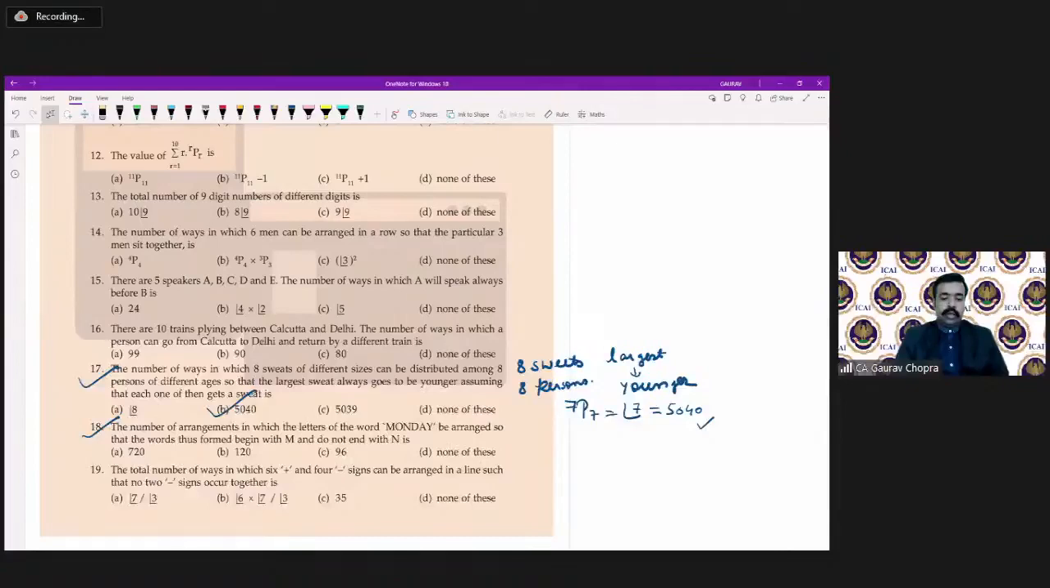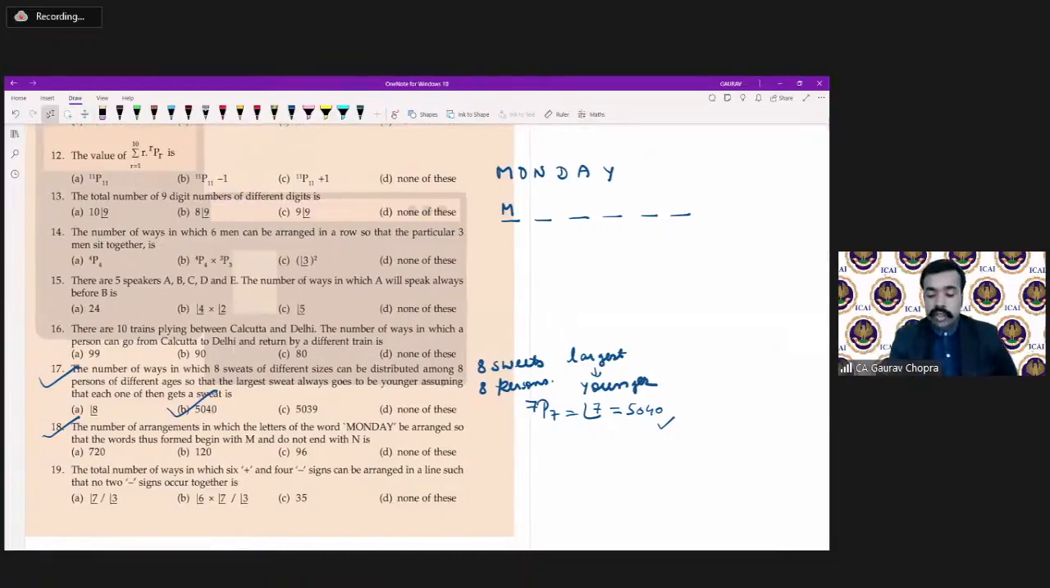So what do we have to do now? MONDAY, M-O-N-D-A-Y. M is fixed. Now the remaining places we have are 1, 2, 3, 4, 5. And at the last place, N should not come. We have discussed that whenever there is a negative condition, that this should not be there, we can first find it. If N is placed at the last position, what will happen? If M is already fixed at the first place and N is fixed at the last place, we have 4 places remaining, and these can be filled in factorial 4 ways.